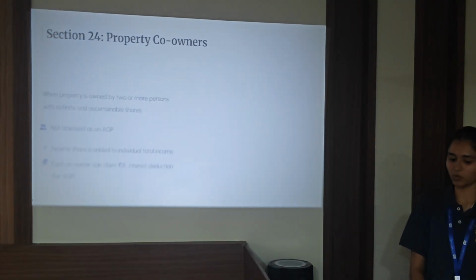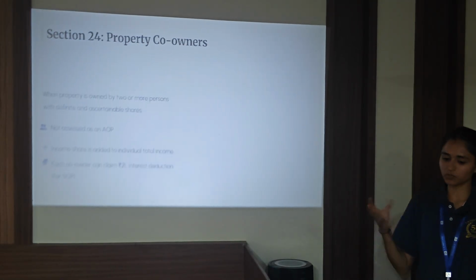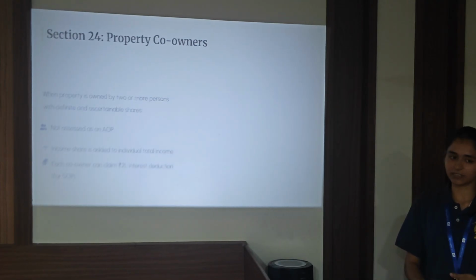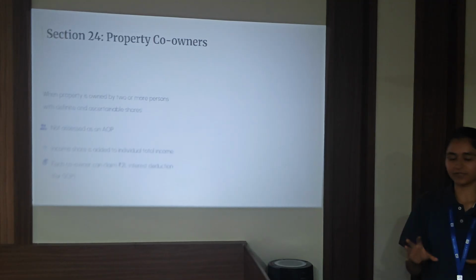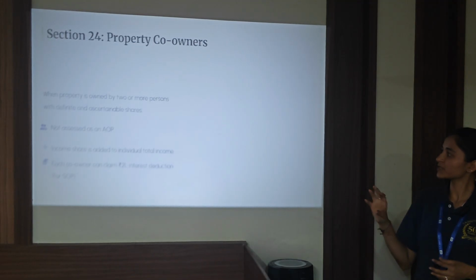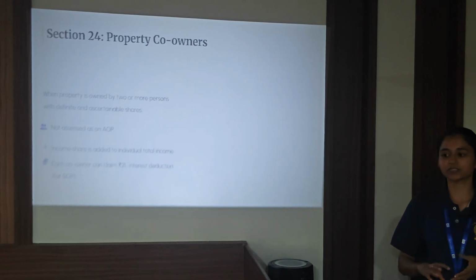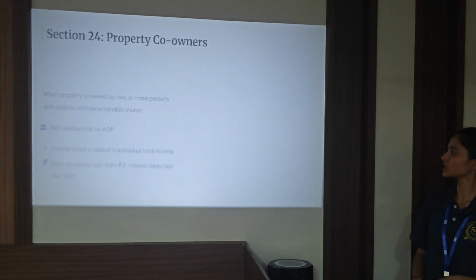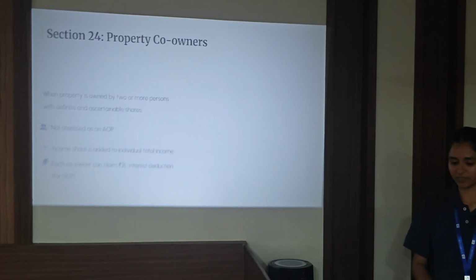Section 24, property co-owners. Here, when a property is owned by two co-owners with definite and ascertainable shares, like the ratio in which the income will be divided is identifiable, then in such cases the income will not be assessed as an association of persons. Rather, it would be added in the total incomes of the individual persons. And in case of self-occupied property, each co-owner will get the deduction of 2 lakh rupees.